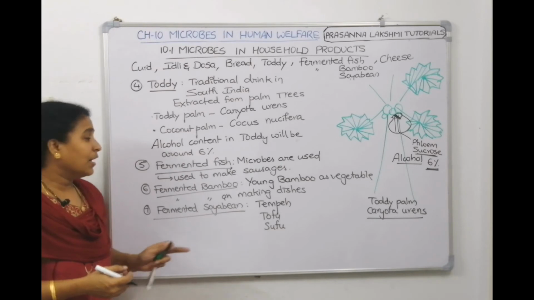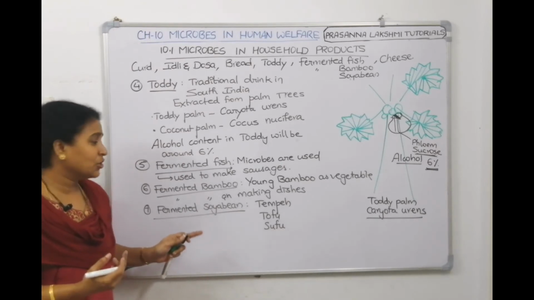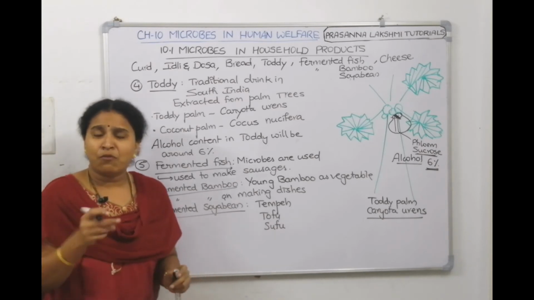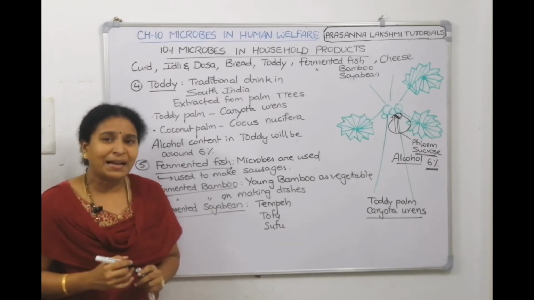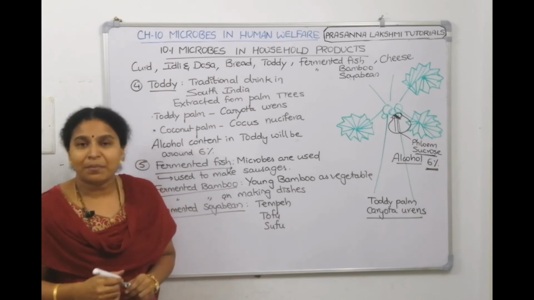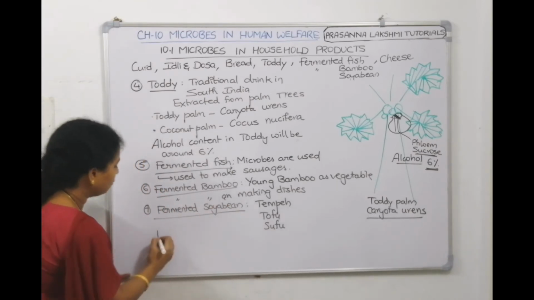So they use it in preparation of, again, sausages. Now from where do they prepare all these things? From fermented soybean. And what we know is that black colored soya sauce, right? In making that soya sauce also, fermented soybeans are only used.